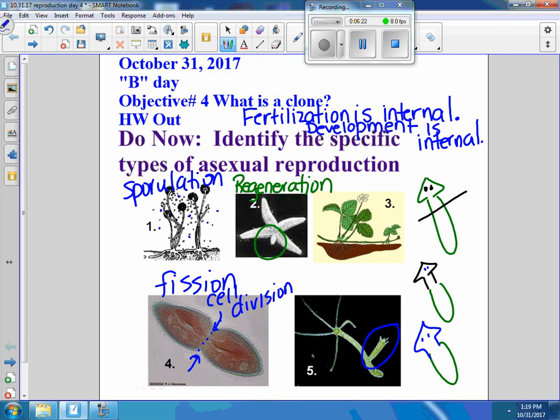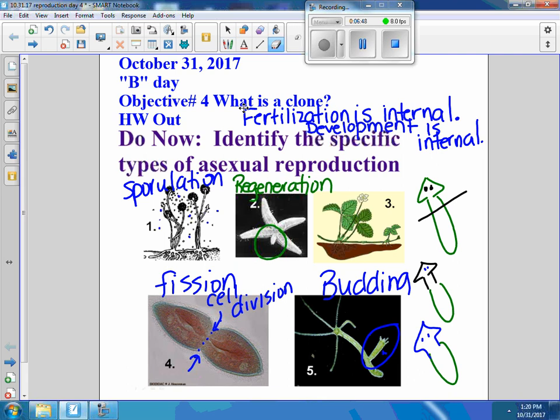This is Hydra. Thank you. Martina, tell me which example is this? There's 2 left. This is budding. How do we know that? What is the clue that we see in the picture? It is budding because we see what is happening right here. The baby's growing off the side of the mommy.